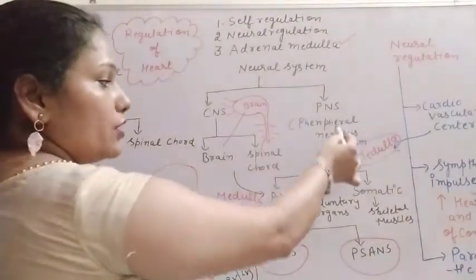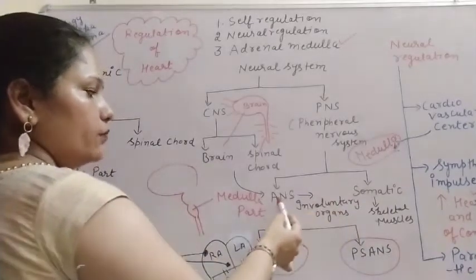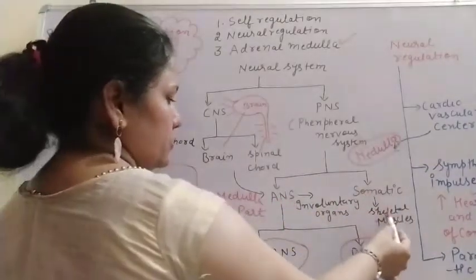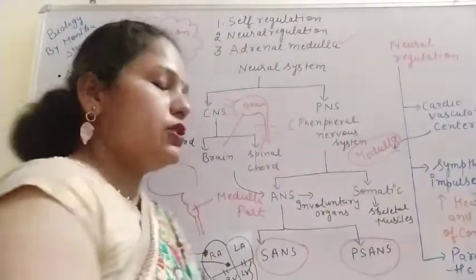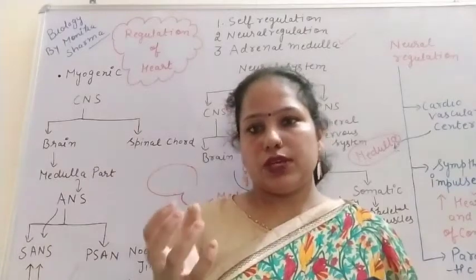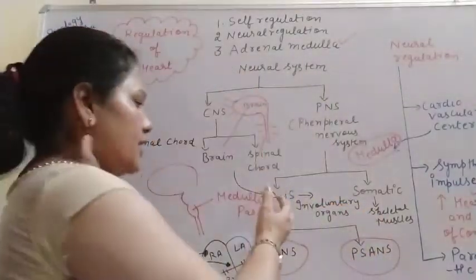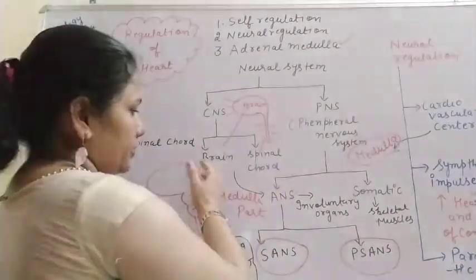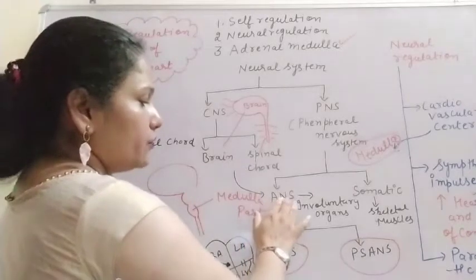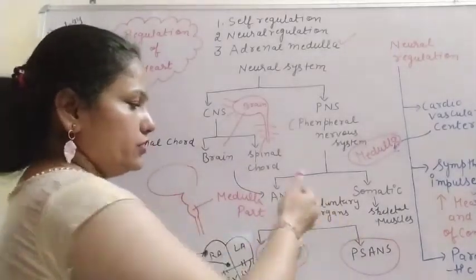The peripheral nervous system is of two types: autonomic nervous system and somatic nervous system. Autonomic is very clear from the name. Autonomic means automatic. So the brain sends the signal to the ANS, and this ANS sends the signal to our involuntary organs.